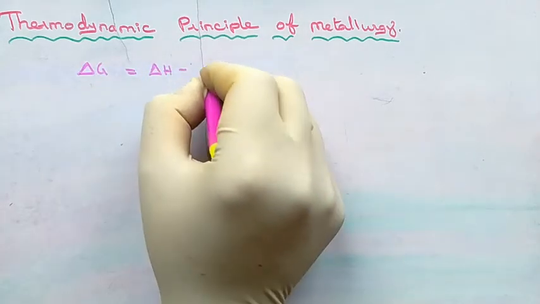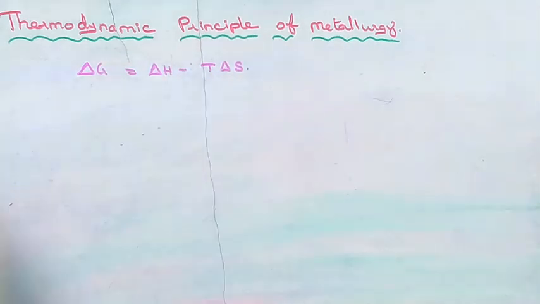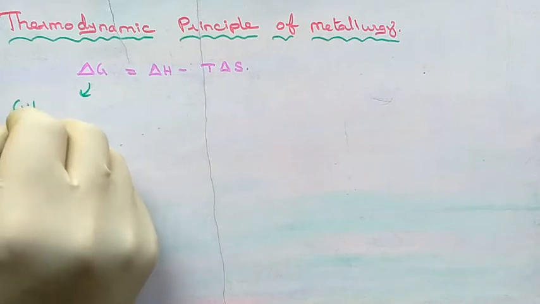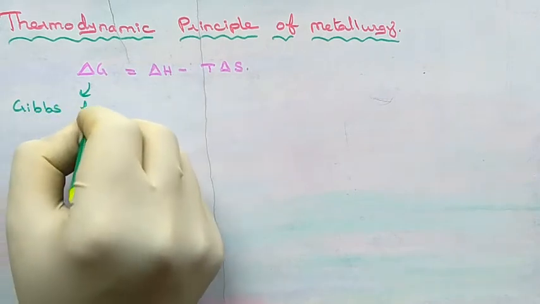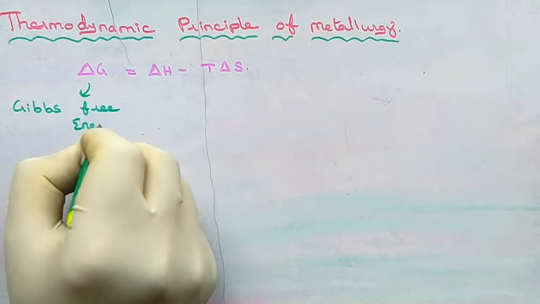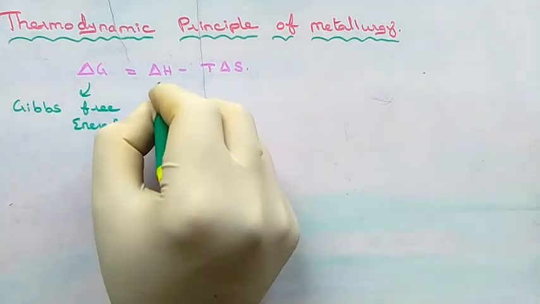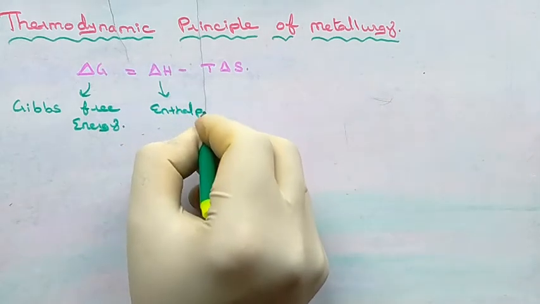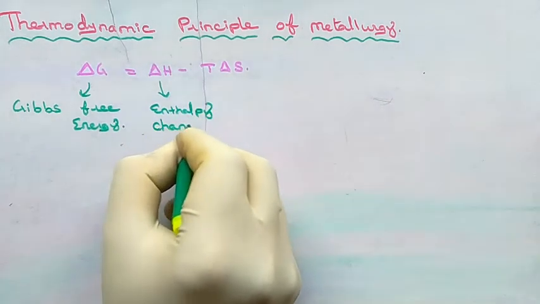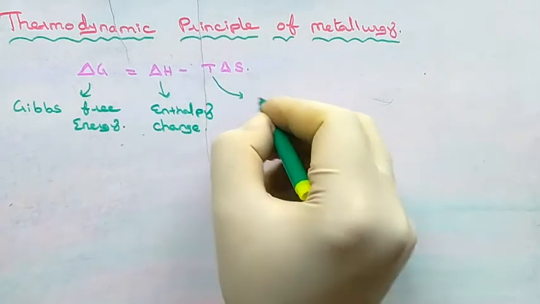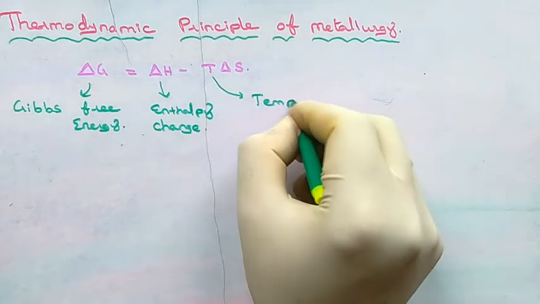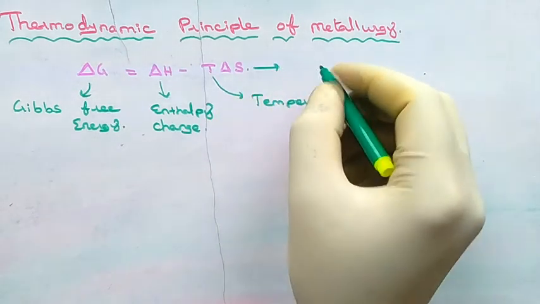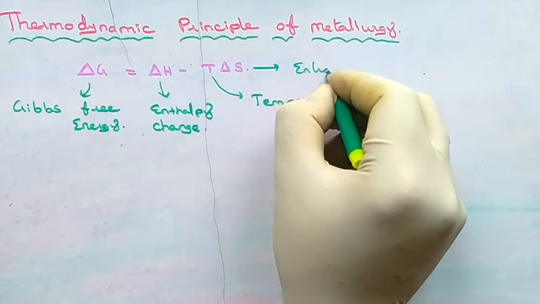So as we know already, delta G is equal to delta H minus T delta S, where delta G is Gibbs free energy and delta H is enthalpy change. And T is temperature, delta S is entropy change.